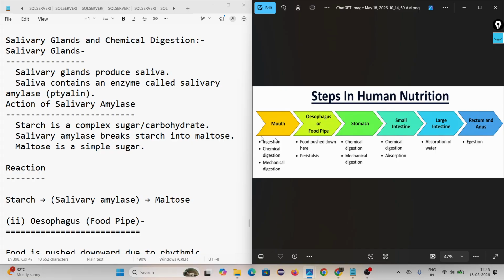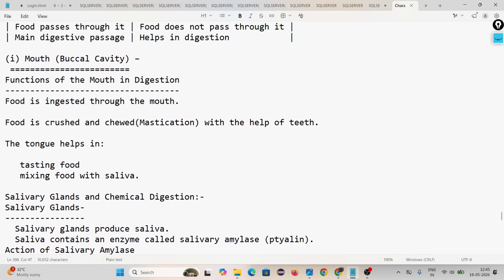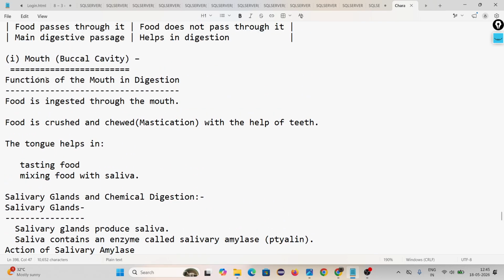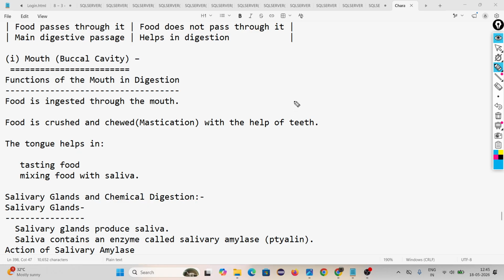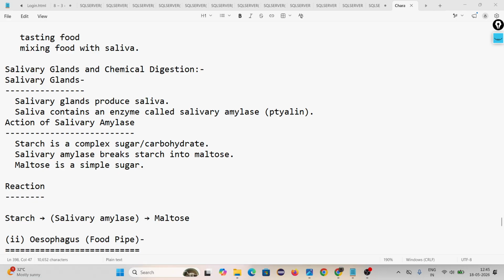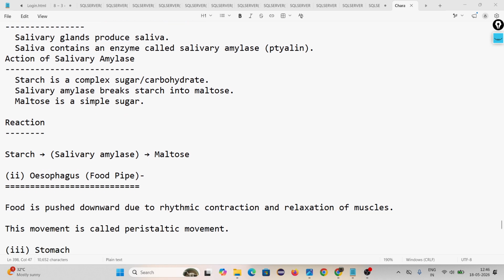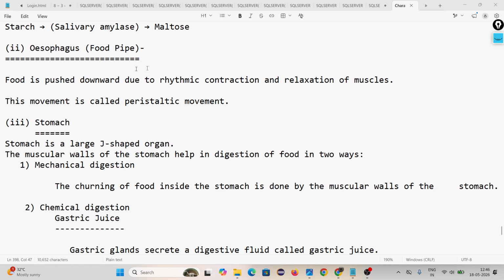Then come to the oesophagus or food pipe. You understand what is happening with food inside the mouth? Ingestion, mastication, then chemical digestion. Here is the example of mechanical digestion, and this is the example of chemical digestion. And you remember the salivary gland contains one enzyme called salivary amylase. Salivary amylase helps to break down the complex sugar into simpler substances. This is the reaction. Then the food pipe. The next alimentary canal part is the food pipe.